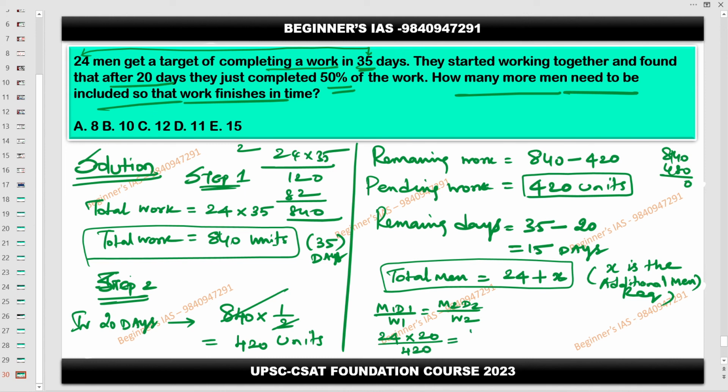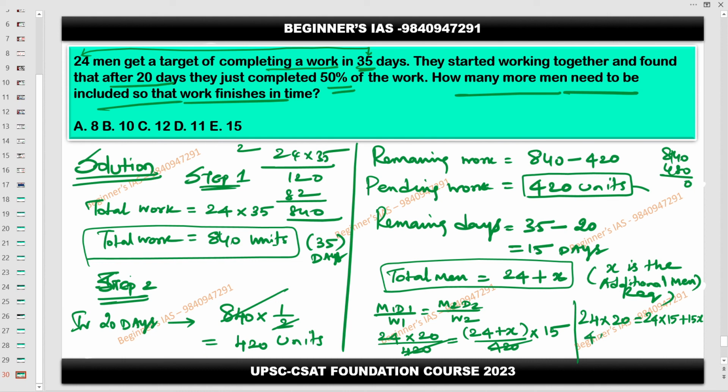Then here, number of men required is 24 plus X, work to be completed is 420, and days is 15. So here 420 gets cancelled. Then 24 into 20. Bring that 15 inside. Therefore 24 into 15 plus 15x.